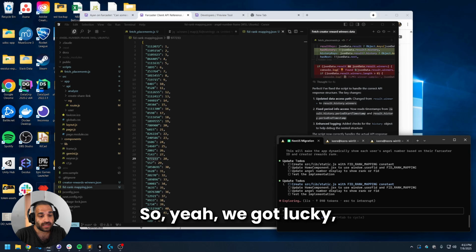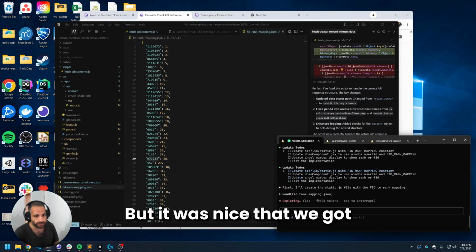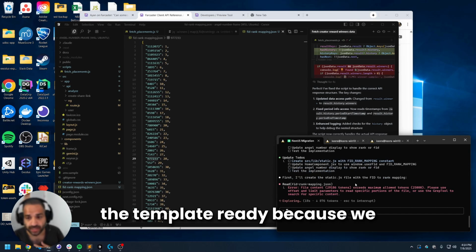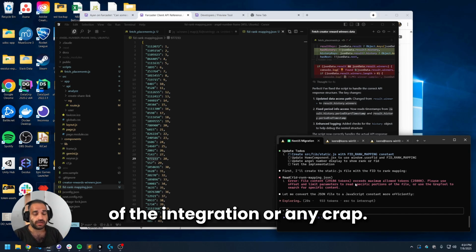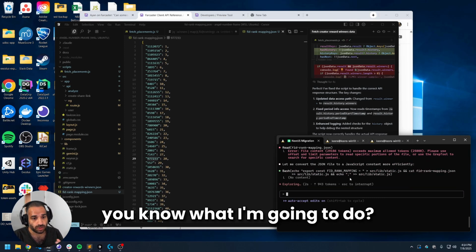So yeah, we got lucky with the template. I guess it's not luck if I actually made it on purpose for this specific task. But it was nice that we got the template ready because we didn't have to worry about any of the integration. And actually, while this is doing its thing, you know what I'm gonna do?